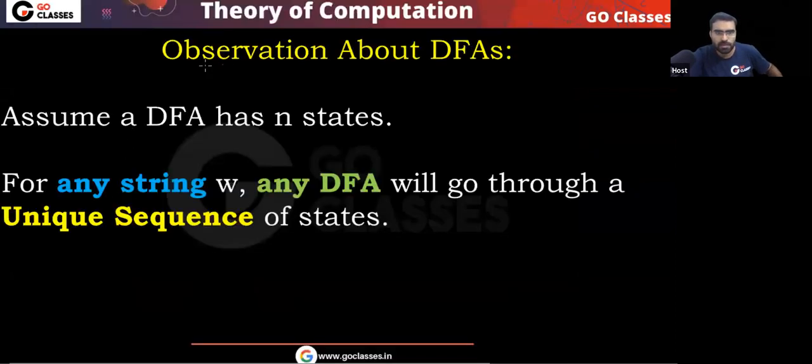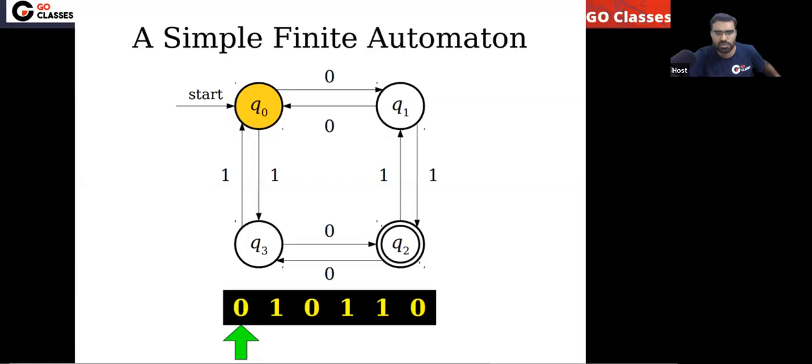Is this observation clear to everyone? If you have any DFA with n states, whatever DFA you take, for any string W, the DFA will go through a unique sequence of states. Is this clear? Very simple observation. Every DFA on every string will go through a unique sequence of states. So this is the idea.